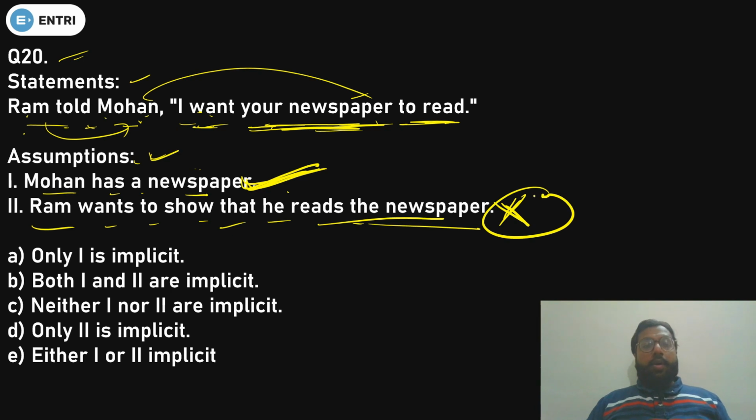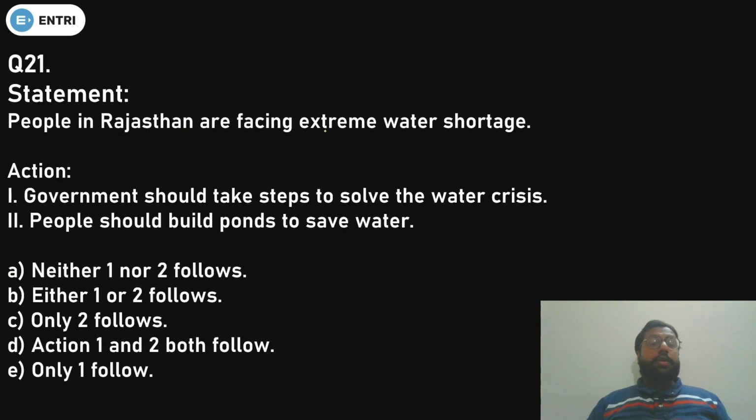Just put it on yourself. If you are in the position of Ram, will you think about this thing, or will you think this one? You will think this one. So only the first is implicit, that is option number A. Done. Now question number 28.